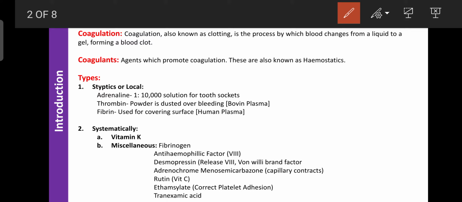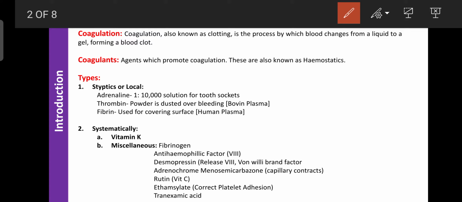It can be applied in the tooth sockets during tooth extraction, where it prevents the hemorrhage. The concentration is 1 in 10,000. That is, 1 ml of adrenaline is mixed with 10,000 ml of the vehicle. Then that solution is applied after the tooth extraction, so it can prevent the hemorrhage or bleeding.